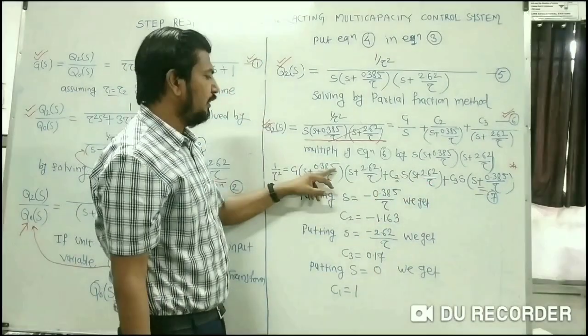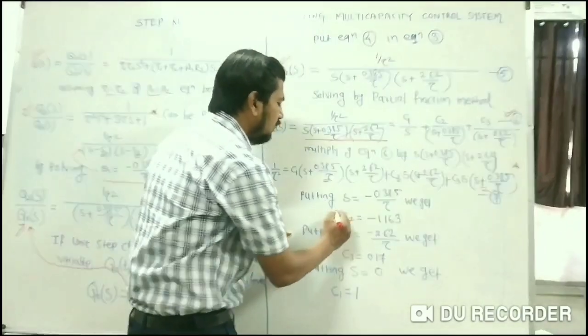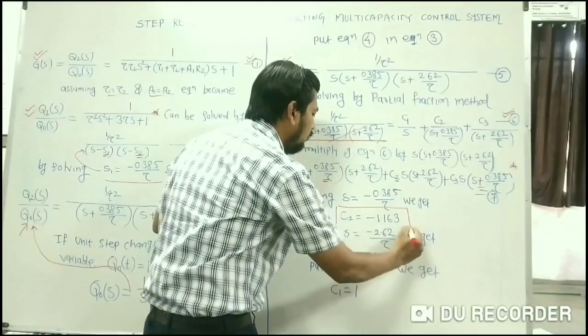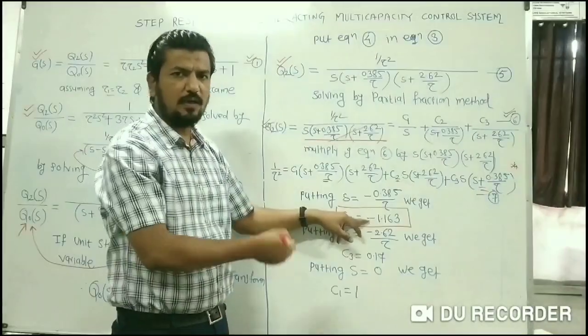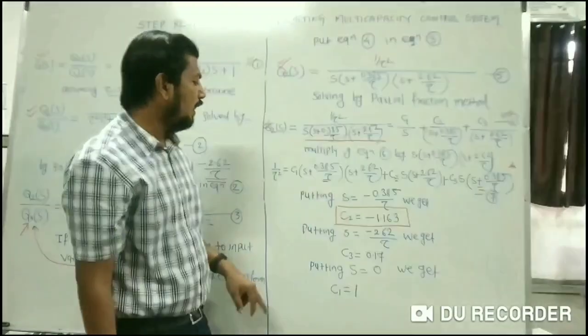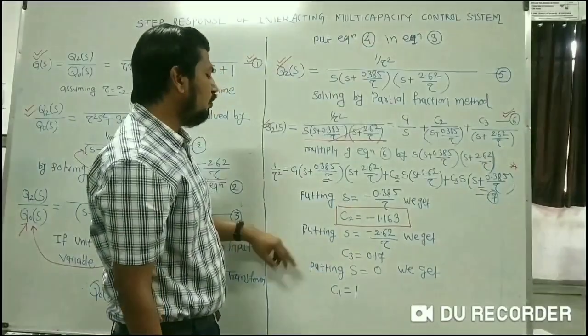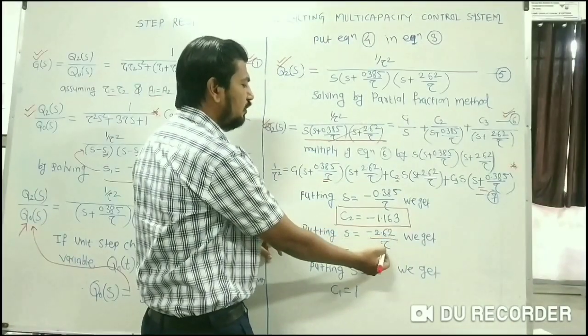If you put it here and do some algebraic calculation, you will get the value of C2. The value of C2 will be equal to minus 1.163. You can try it at home with a simple calculation. Now, in order to find the value of C3, I will put the value of S equal to minus 2.62 divided by tau.